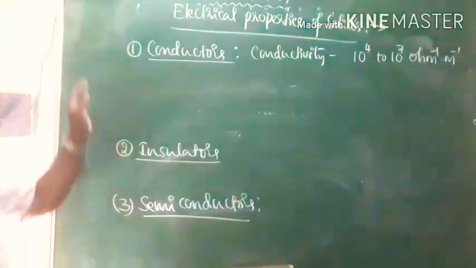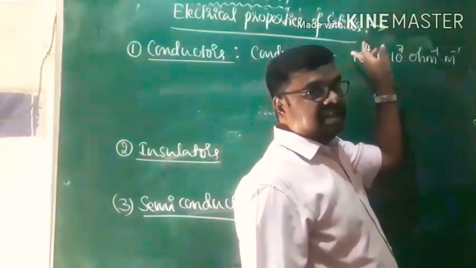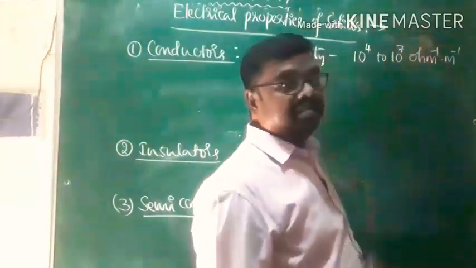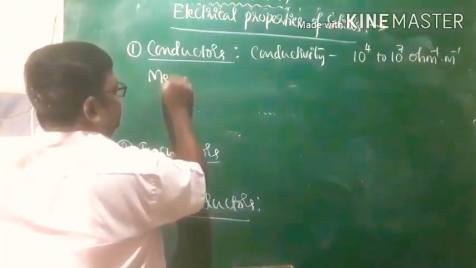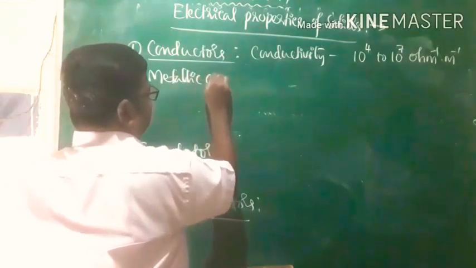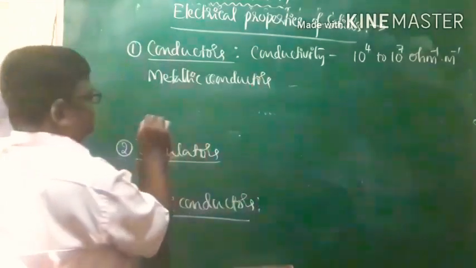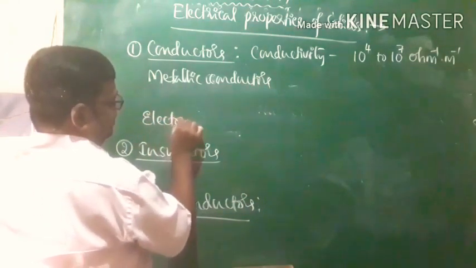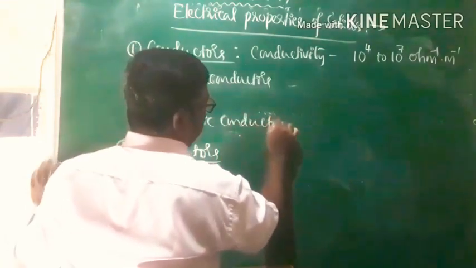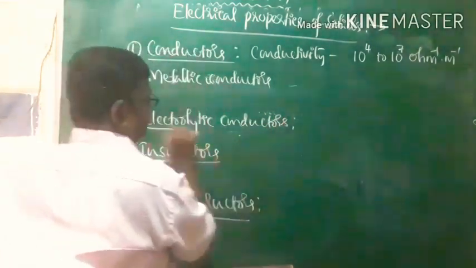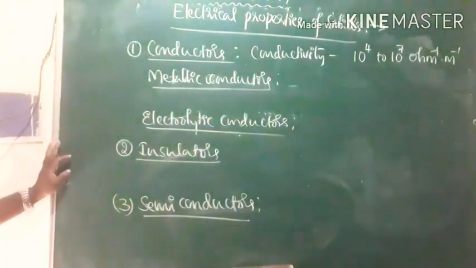That's the unit of electrical conductivity. Electrical conductivity of the conductors will be 10 to the power of 4 to 10 to the power of 7 per ohm per meter. And in the case of conductors, we have two types. One is metallic conductors. Another is electrolytic conductors. Both have the ability of allowing electricity to pass through them. That is what we call metallic conductors and electrolytic conductors.